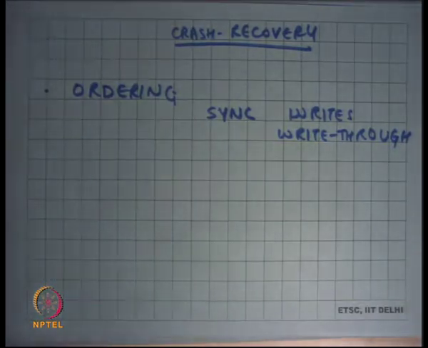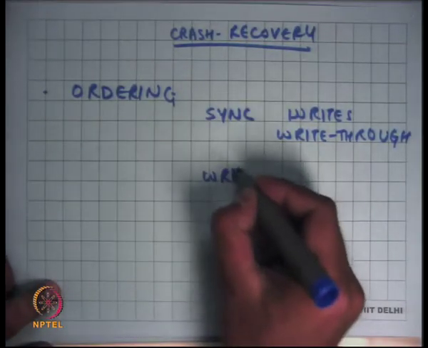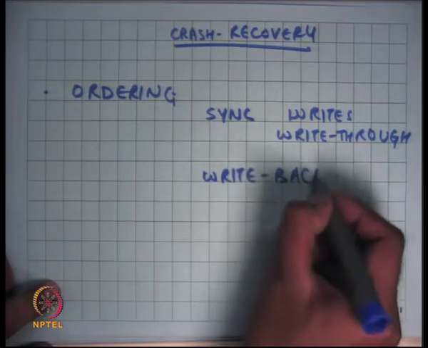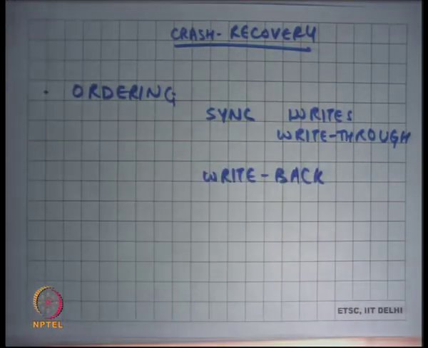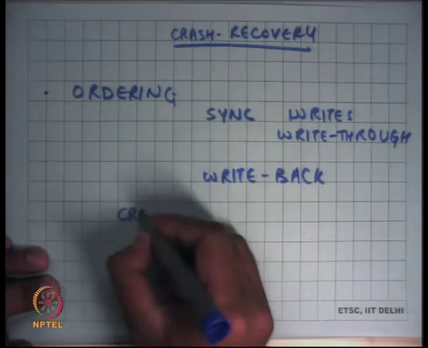So you want write back, and so the way this is done, if you wanted to implement ordering with write back cache, you would make the updates in the cache, but also store in the cache in memory the ordering dependencies between disk blocks, right? So let's say I wanted to do a create.